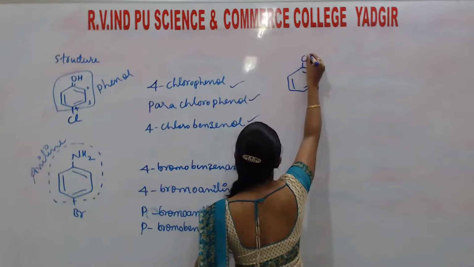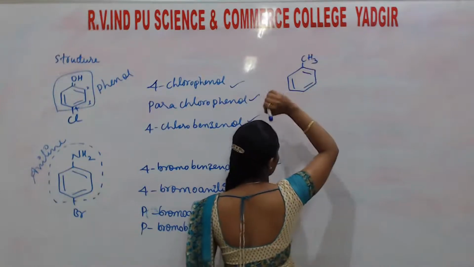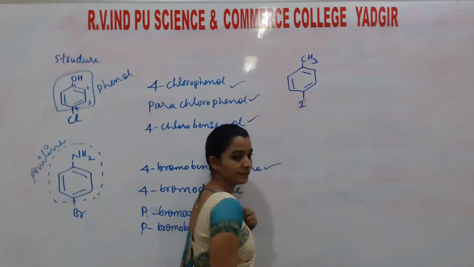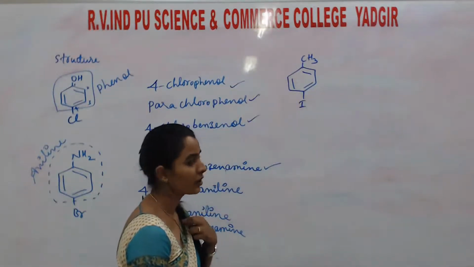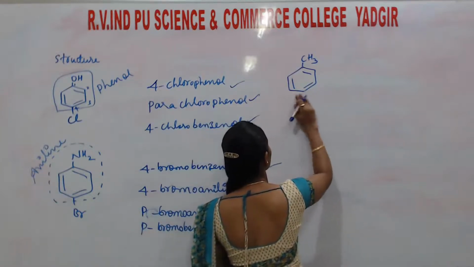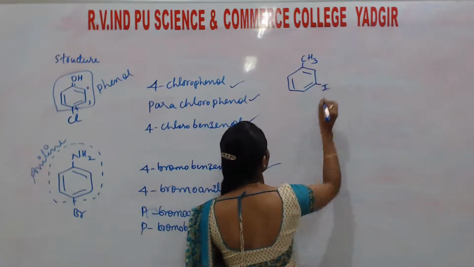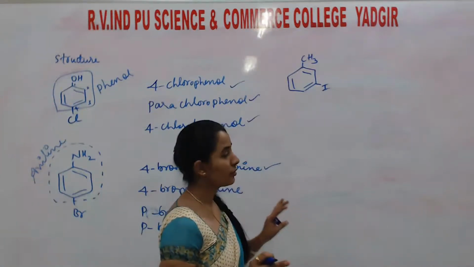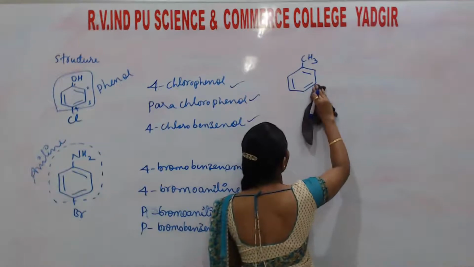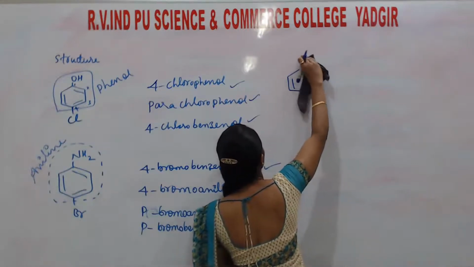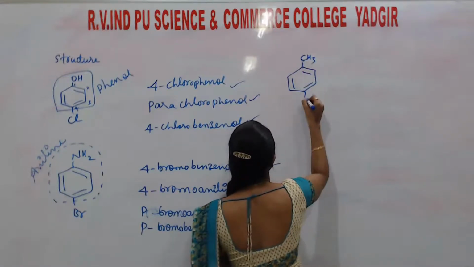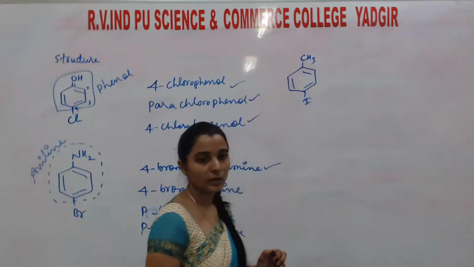This one is CH3 and this one is iodine. Okay. So instead of that, no need to write ER only, you may take it ER also. I am not telling you to take only at the iodine position. Only at para position. Students, I will take this. Instead of, okay, CH3 is here. Let's take this one. Later I will take another example.